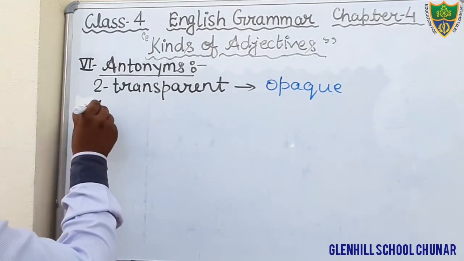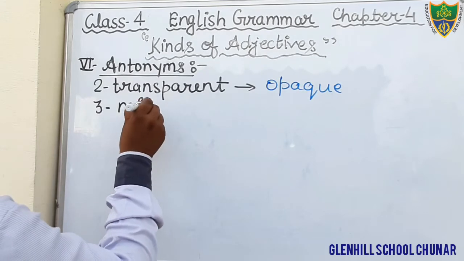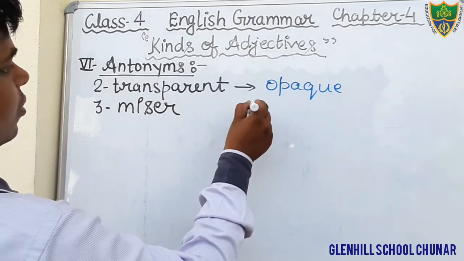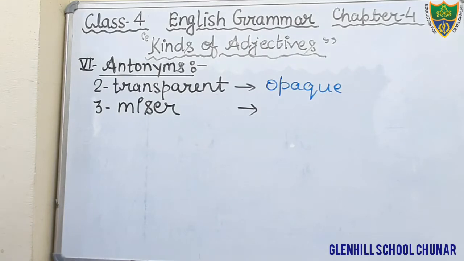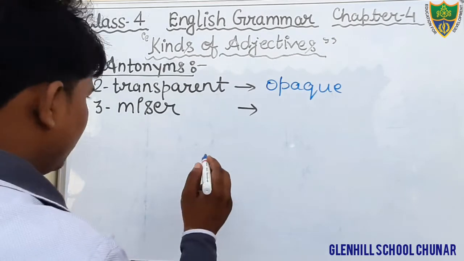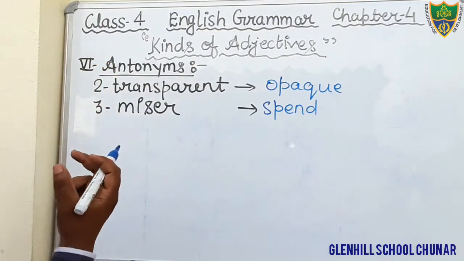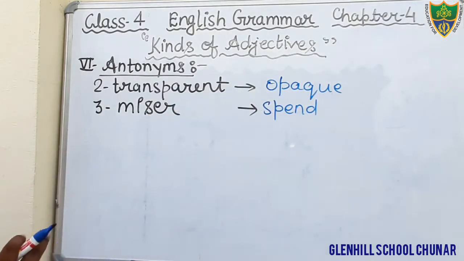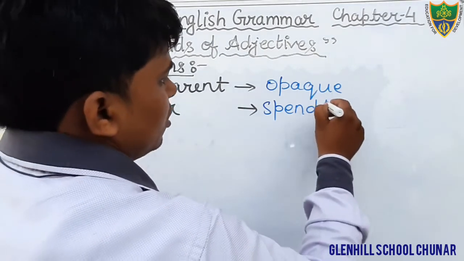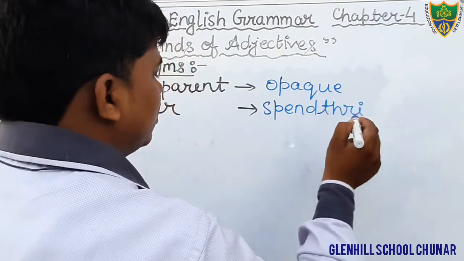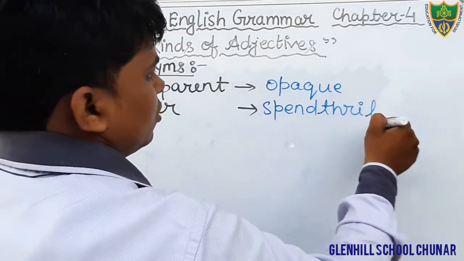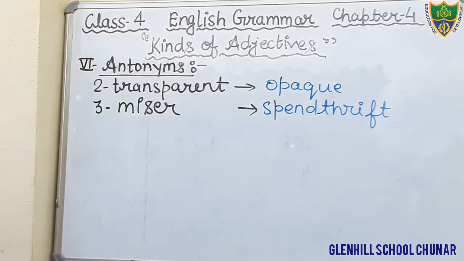And the third is given, miser. Here the third word is miser, and what would be the opposite of that? Spendthrift, S-P-E-N-D-T-H-R-I-F-T. Miser means, you can say in Hindi, kanjoos. Here the opposite of miser will be spendthrift. Okay, spendthrift. Next question, question number 4.